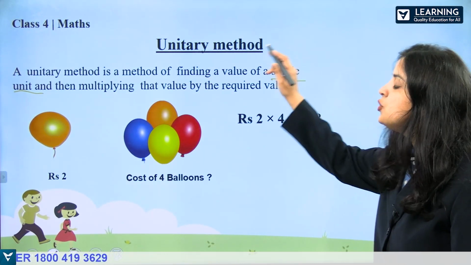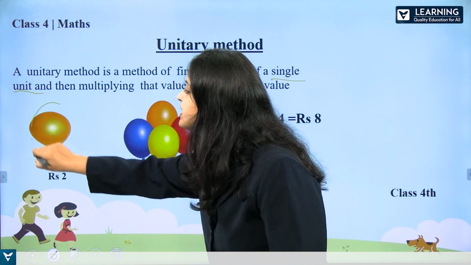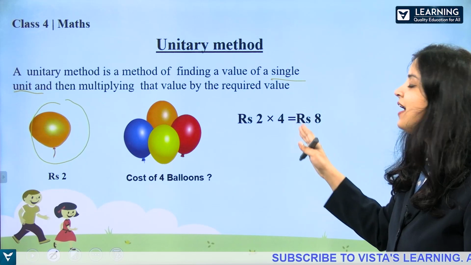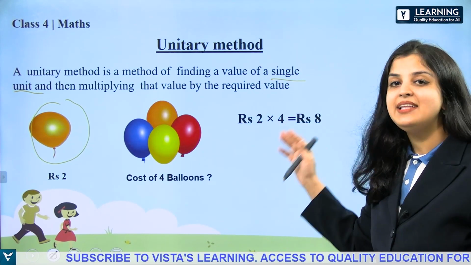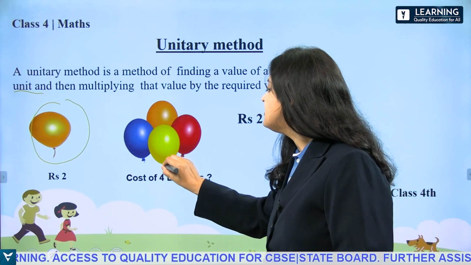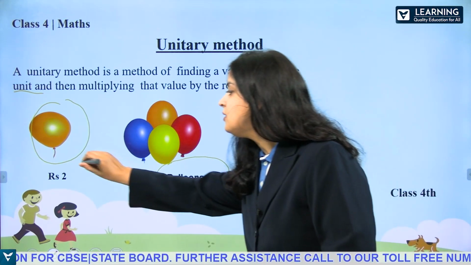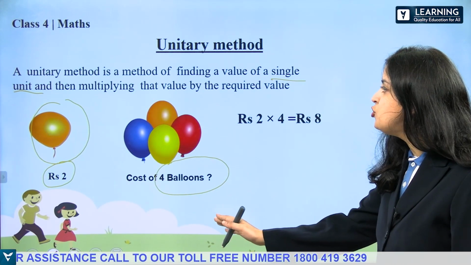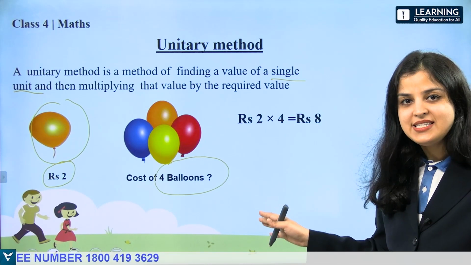In this way, in unitary method, first we find the value of a single unit and then multiply that value by the required value. Means the required value is 4 balloons. We need to find the value of 4 balloons. We know the cost of one balloon is rupees 2. So we need to multiply the value by the required value and we are getting it rupees 8.